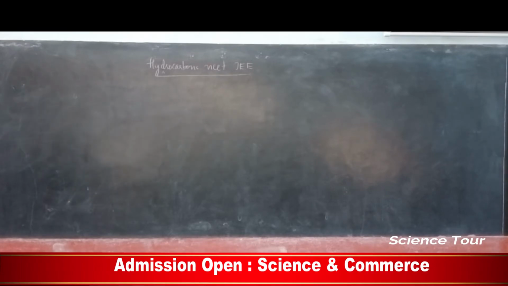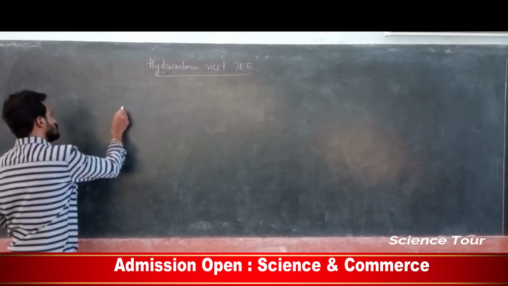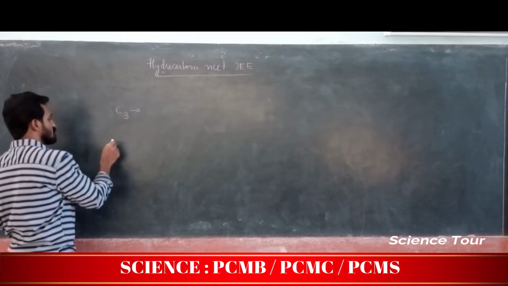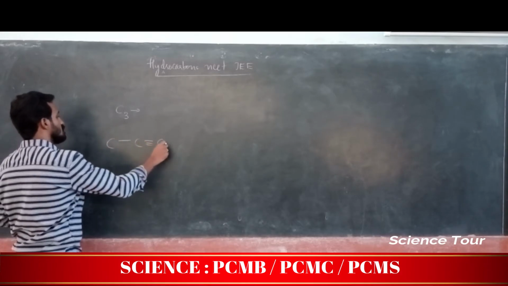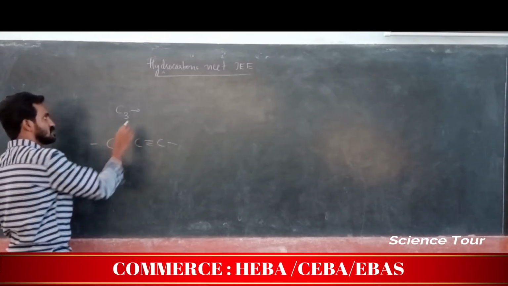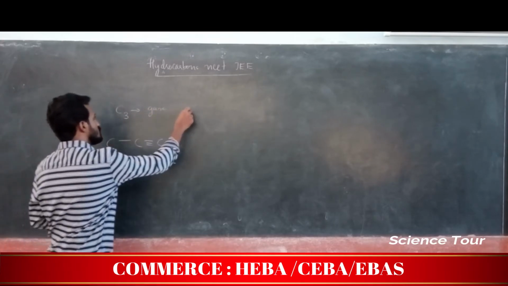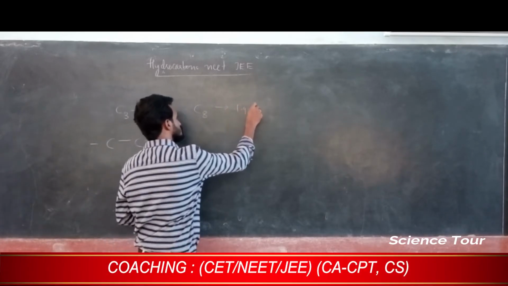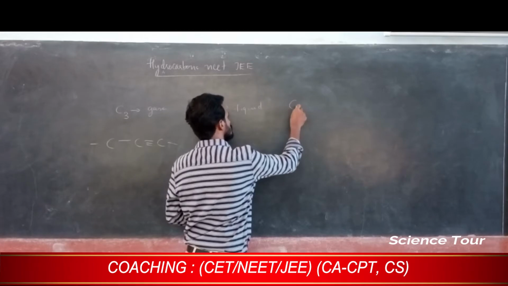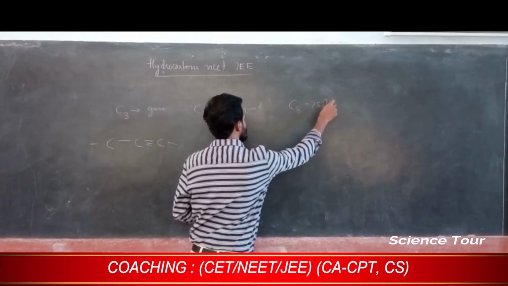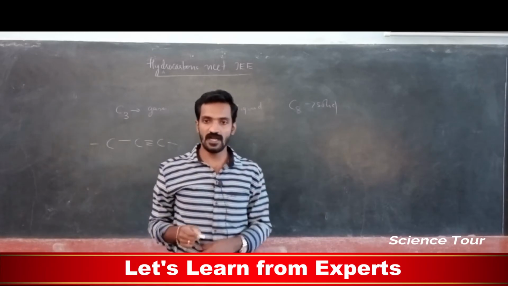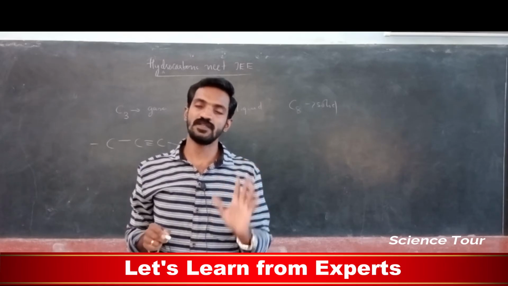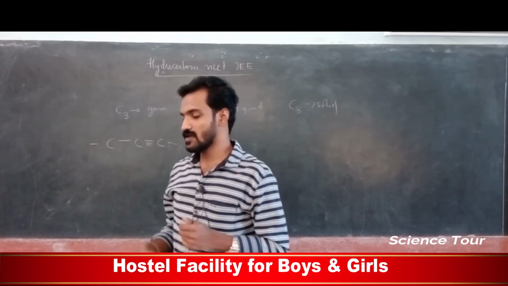My dear students, next properties. Properties means, first 3 carbons in alkanes, for example like this. First 3 carbons are gases. Next, 3 to 8 carbons are liquid. If it contains more than 8 carbons, then it is solids, my dear students. In alkynes, if the chain contains 3 carbons, then it is gases. 3 to 8 carbons, then it is liquid. More than 8 carbons, it is solid.